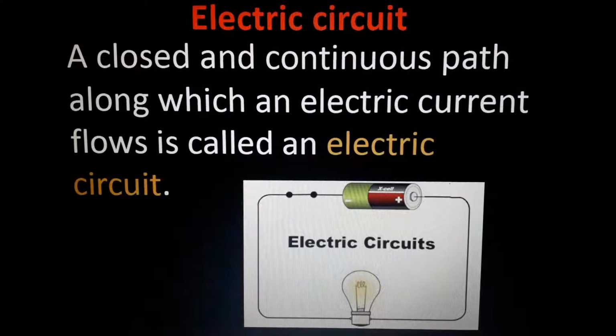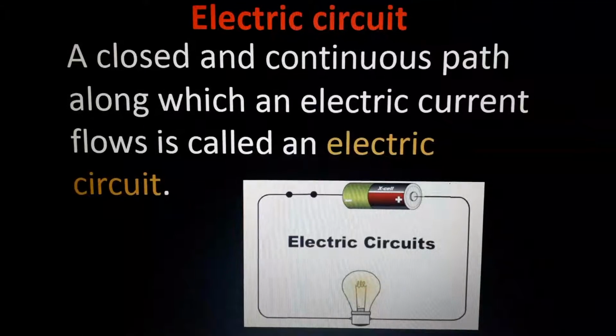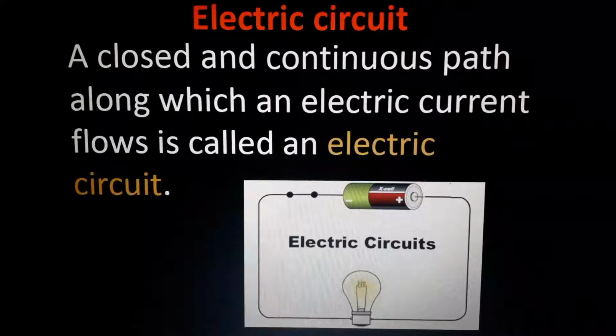Basically, in your home, there will be a particular thing called a switch. There will be hundreds of switches in your home. What is the use of this switch? We can control the electrical appliances.